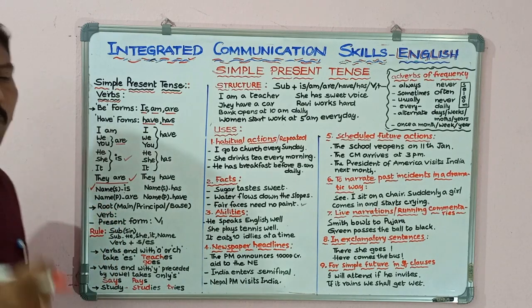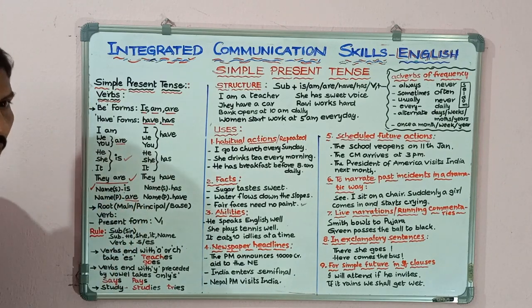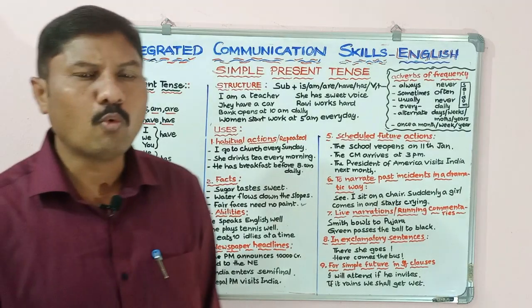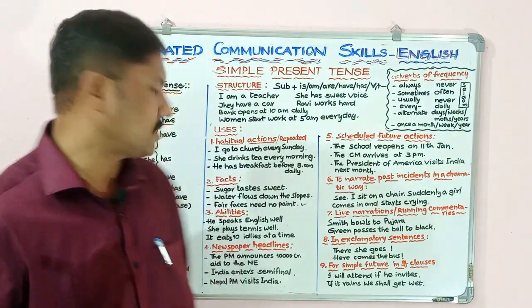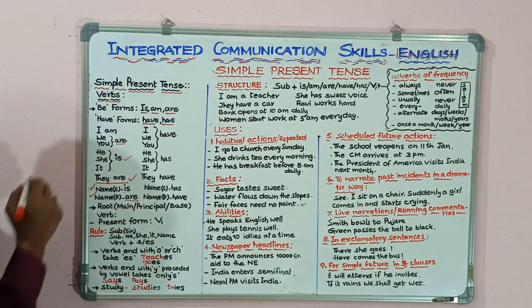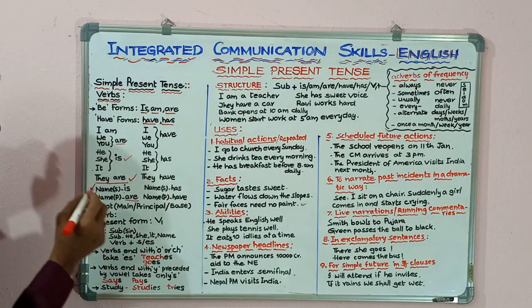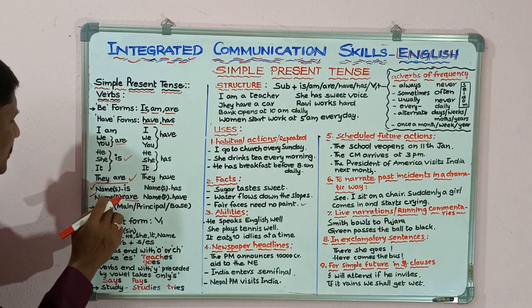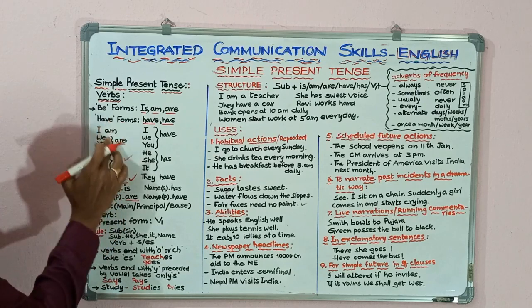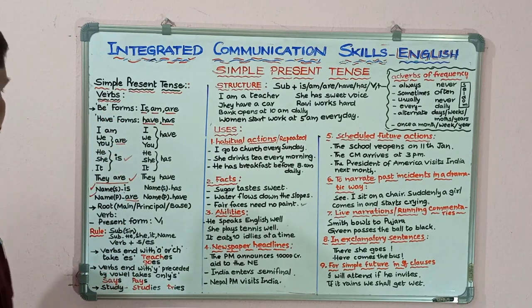If the subject is plural, then it takes are: people are, women are, men are, fruits are, shirts are, chairs are. So this is how we have to use all these be forms in the simple present tense.